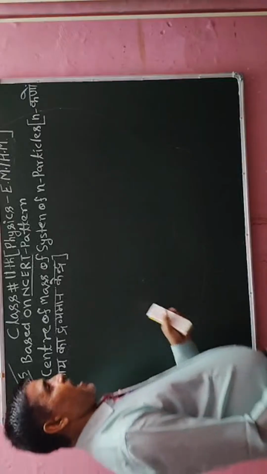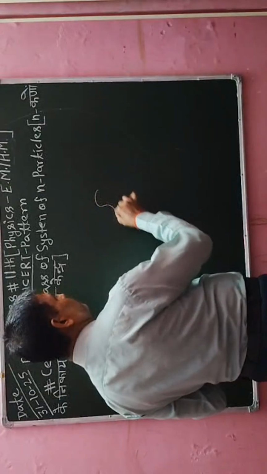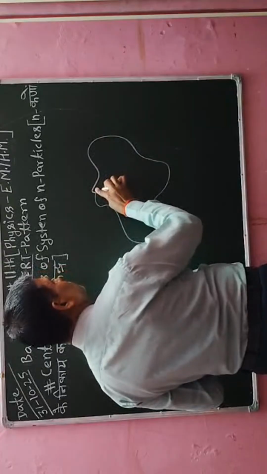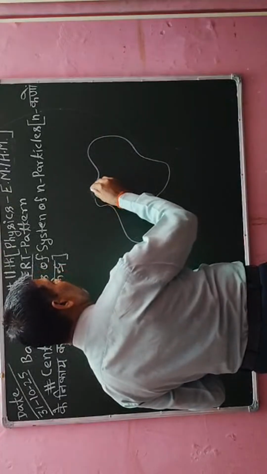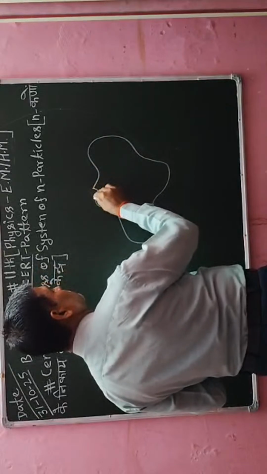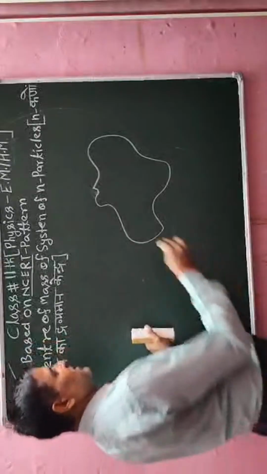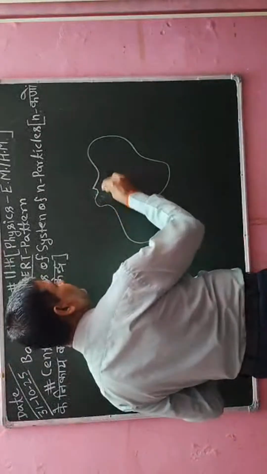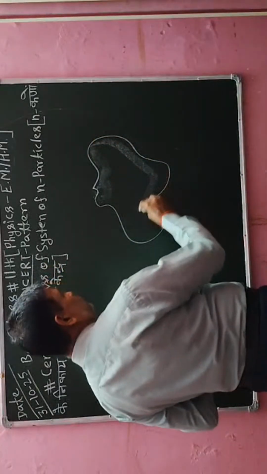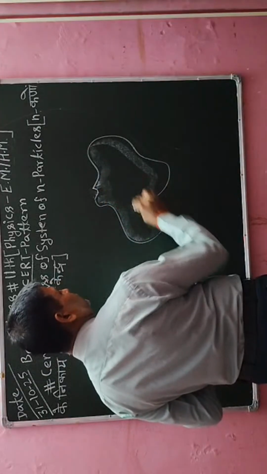Suppose I have to take one object, and that object has a shape like this. So this is the object. Where will its center of mass be? Suppose this object is of this type. Now I have to calculate the center of mass of the drawn object.